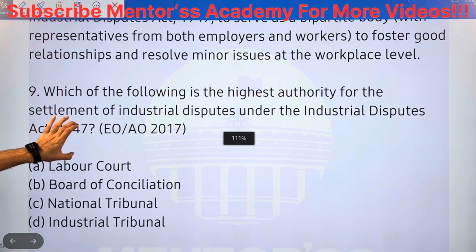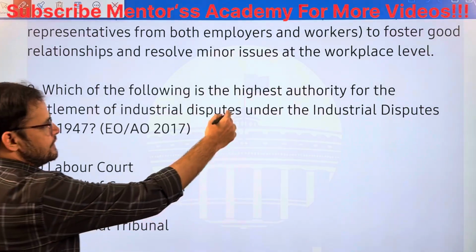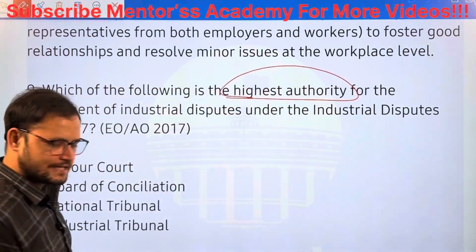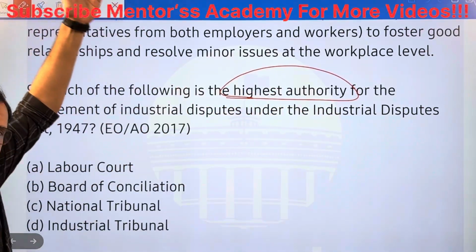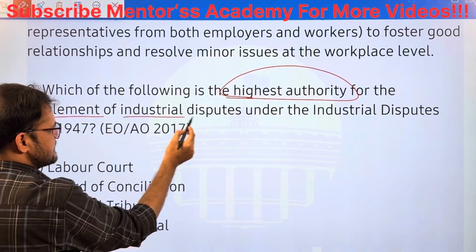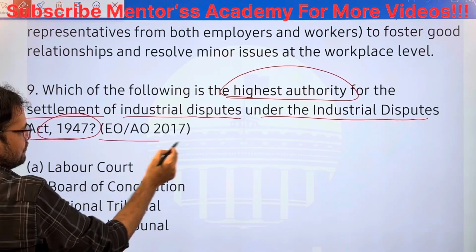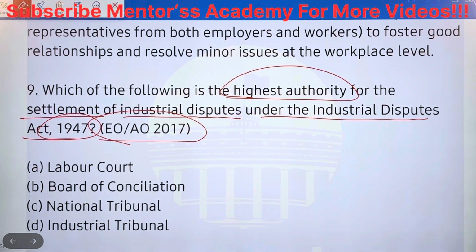Next question. Which of the following is the highest authority for the settlement of industrial disputes? There is a hierarchy in settling disputes from local level to higher level. Which is the highest authority for settlement of industrial disputes under the Industrial Disputes Act 1947, EO 2017? Labor Court, Board of Conciliation, National Tribunal, Industrial Tribunal. Please pause and attempt, we'll discuss.